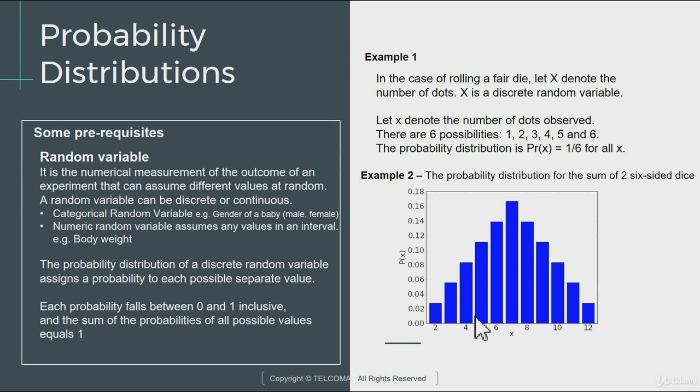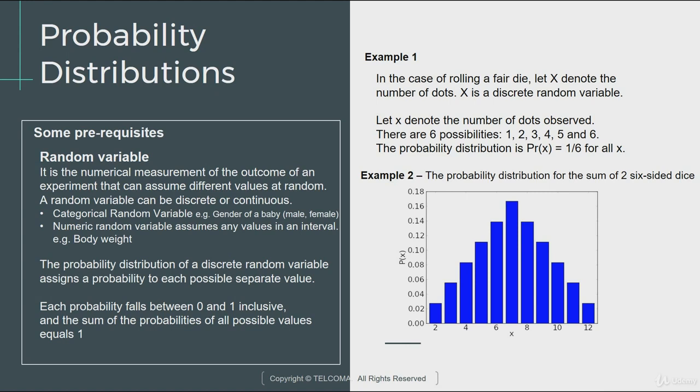So over here, for this dice example, let's say you have two dice and you have numbers 2 to 12. What are the chances that the number will end up being 2? What is the probability of the dice showcasing the sum as 2? So you'll have just one scenario, if both the dice have the values 1 and 1, out of a total of 36 outcomes. If you roll two dice, 6 sides and 6 sides, you have total combinations of 36 different values.